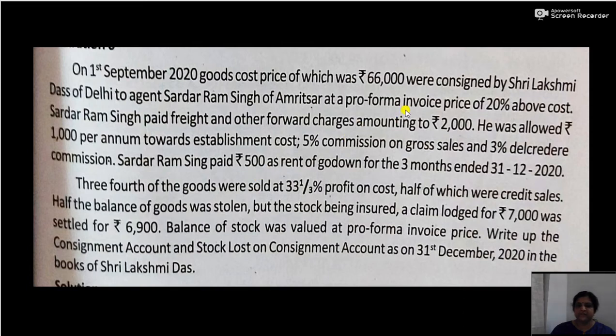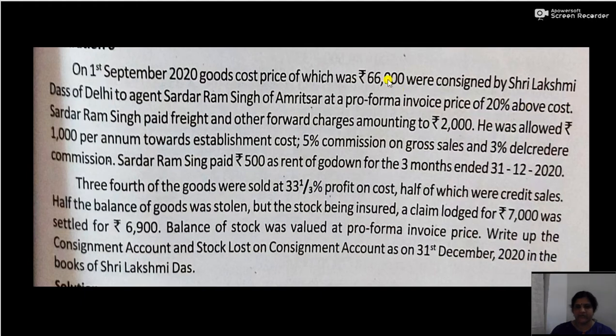Now here invoice price is given, so you have to use the invoice price method. Now how to calculate this invoice price? Here the cost price is 66,000 and invoice price is 20% above cost. So it is simple to calculate the invoice price, since the profit is given on cost price itself.